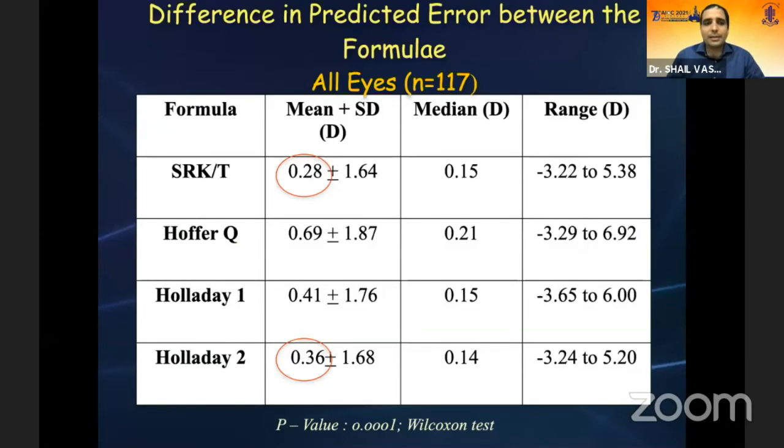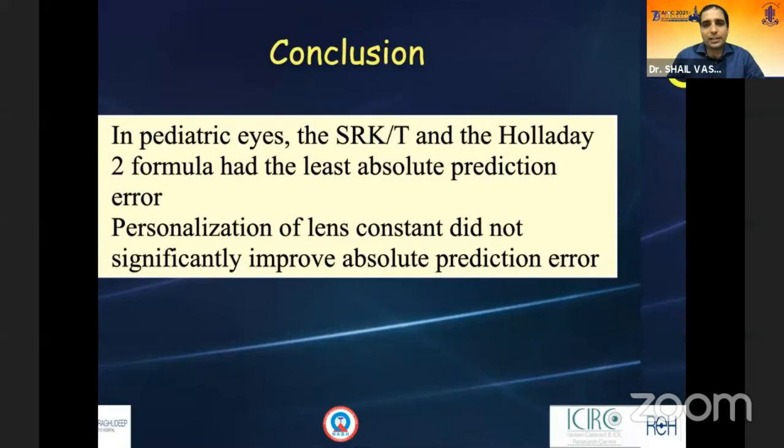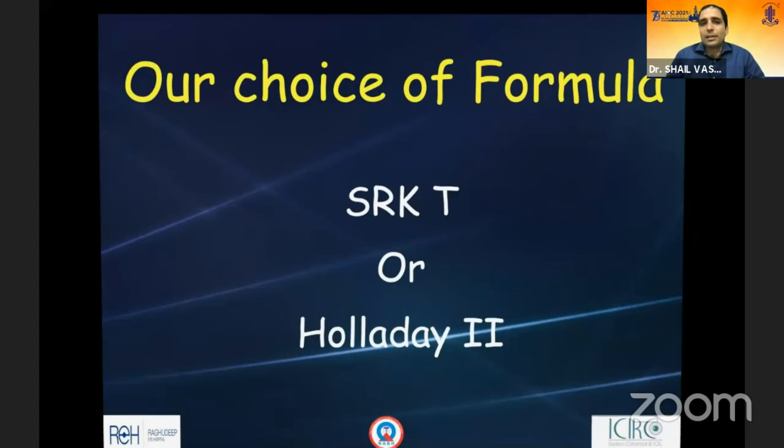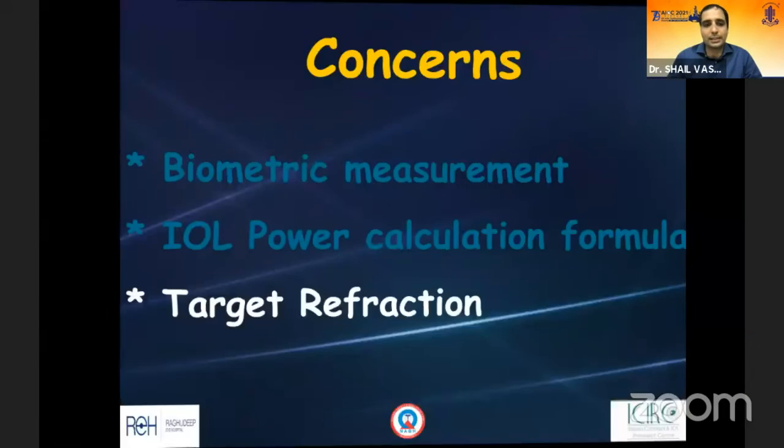We did our own study comparing the SRK/T, Hoffer Q, Holladay 1 and the Holladay 2. What we found was the SRK/T and the Holladay 2 had the least absolute prediction error. So our choice is the SRK/T or the Holladay 2. Remember, the Barrett's and all of them are newer formulas, and they've not been evaluated so far in pediatric eyes. We are in the process of doing that, but as of now, there is no recommendation for any of the newer generation formulas. So this was the article that we published, where we found the SRK/T and the Holladay 2 to be the most useful in our setup.